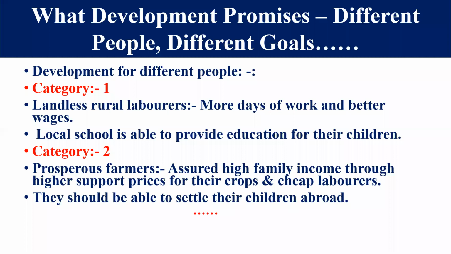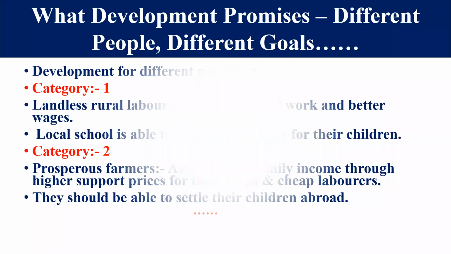Now compared to these categories, they both are living in a rural area, they both are working in, you can say, a village, but there is one person who has his own land and he wants more income. Second thing, cheap labor, and he wants to settle his children abroad. But on the other hand, the landless rural laborer requires only more days of work and better income. Second thing, a local school, it means government schools, able to provide good education for their children. This person requires this thing. So these are two categories.